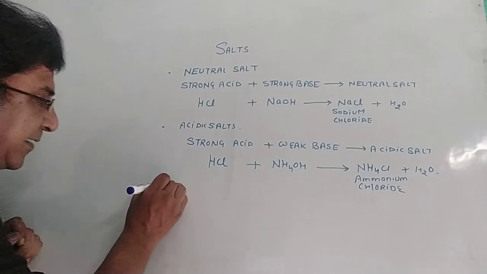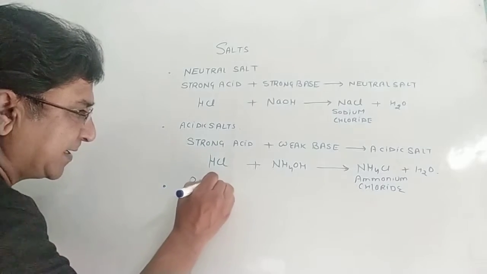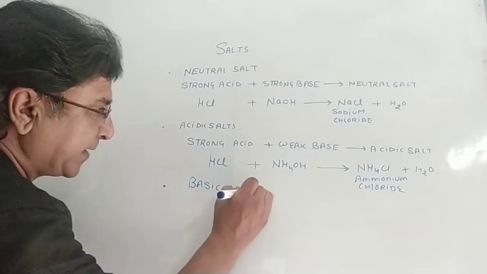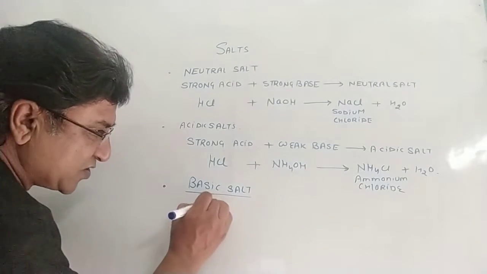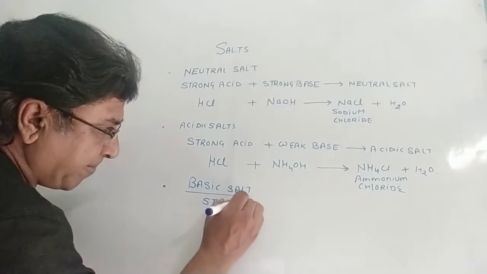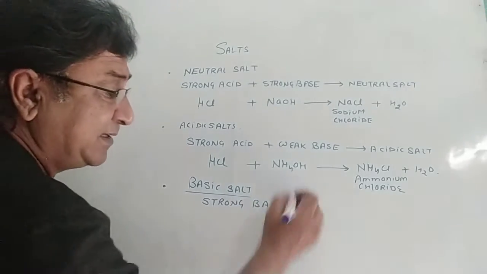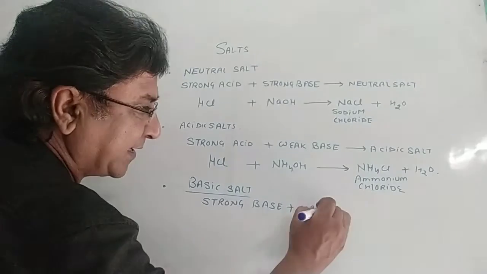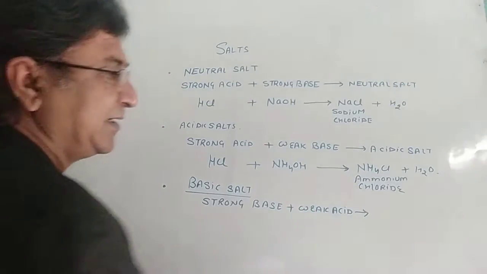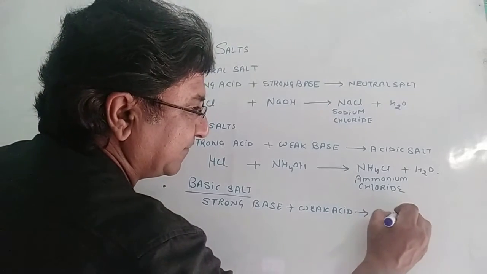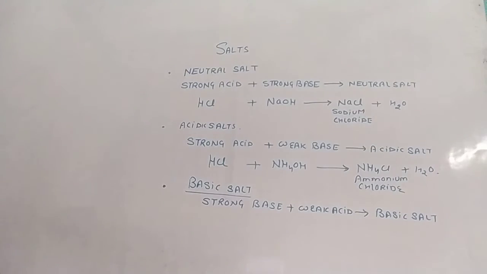Let's take the third type. If there is an acidic salt, there has to be a basic salt also. What is a basic salt? A salt which is prepared by a strong base reacting with a weak acid. It is always going to give you the basic salt. Remember that. This is the third type.